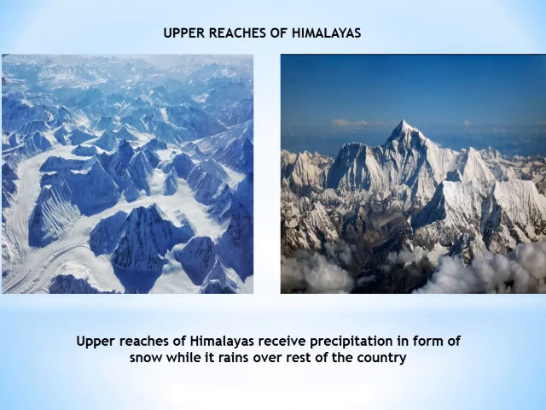So these are the two very important elements, the temperature and precipitation, which vary from season to season and from place to place. In one part, we'll be getting immense rainfall, and at the same time, in another part of the country, we'll be getting very little rainfall. Or if we take a particular day, say for example 18th June, we find that the temperature in Rajasthan or Delhi will be very high, 40, 45, 50. But at the same time, in Kashmir, the temperature will be around 20, 25 degrees. So these are two very important elements, and they vary from one place to another.